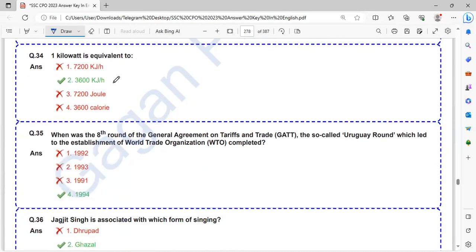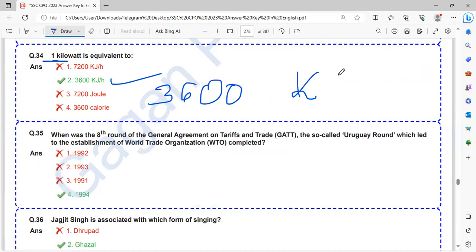1 kilowatt is equal to 3,600 kilojoule per hour. 1 kilowatt is equal to 3,600 kilojoule per hour.